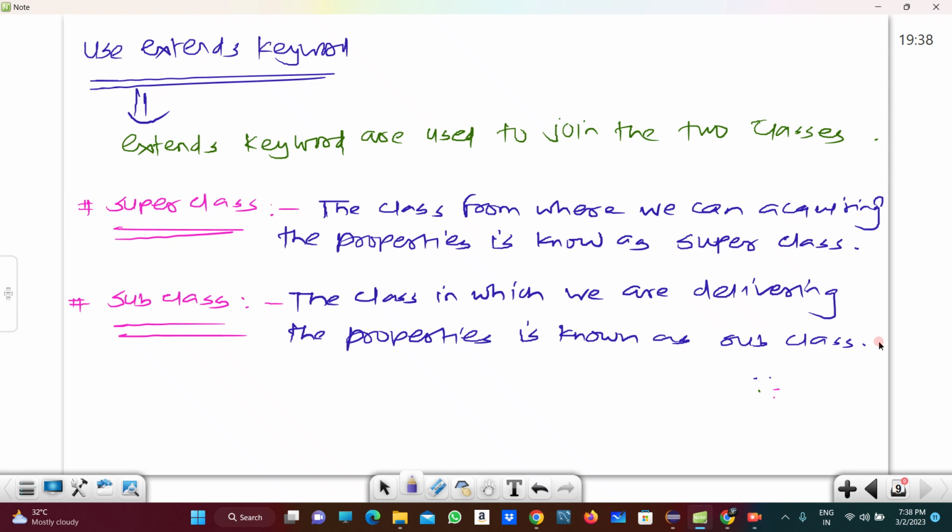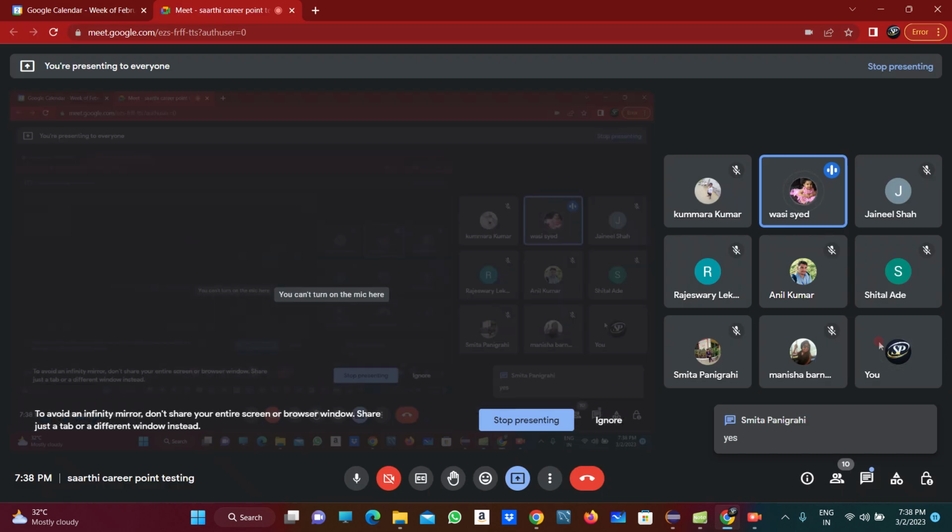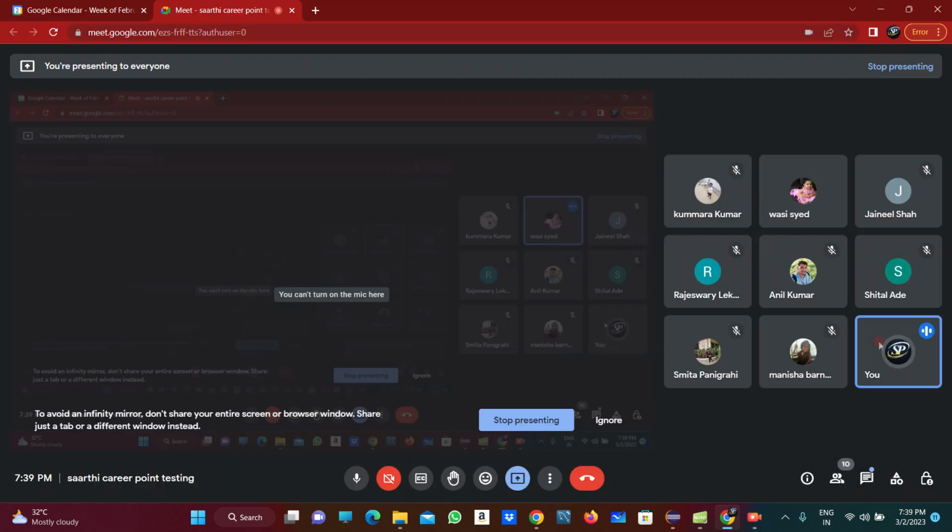Can you please explain encapsulation again? I'm a little confused about inside properties and outside properties. No, no, I was taking a general example while explaining encapsulation. In encapsulation, one object is wrapping the properties into the other object.